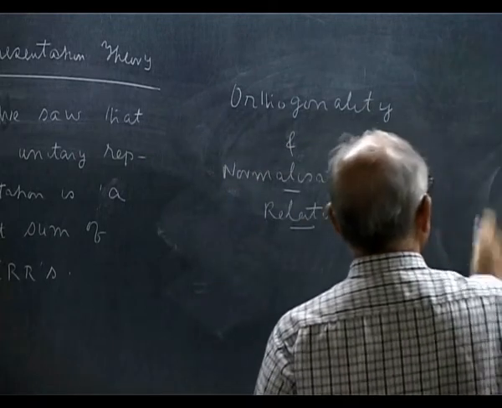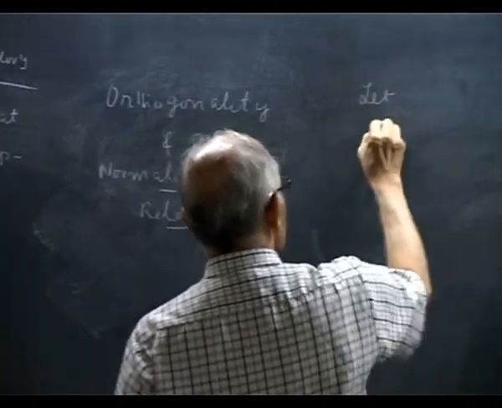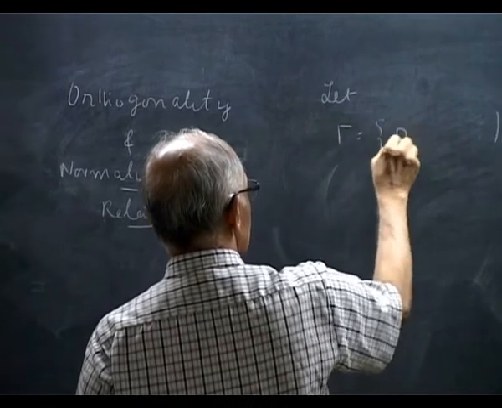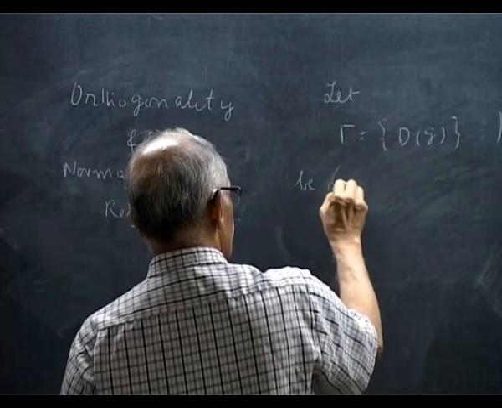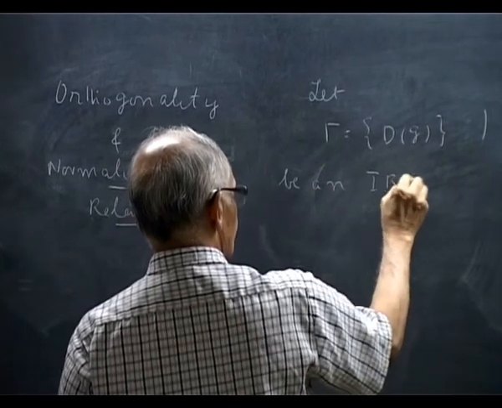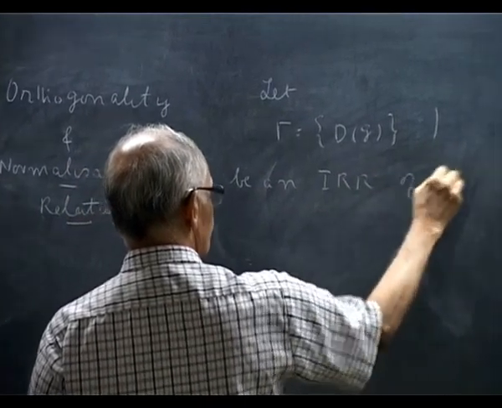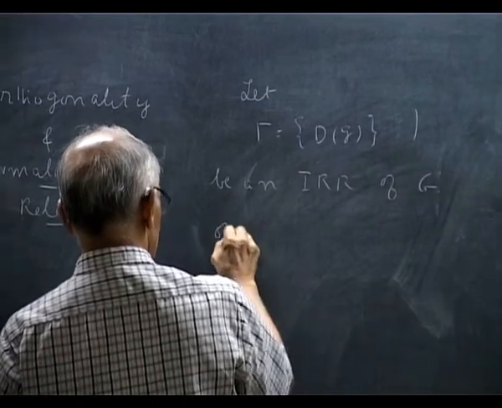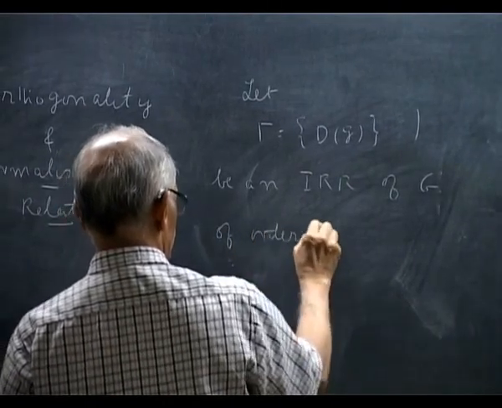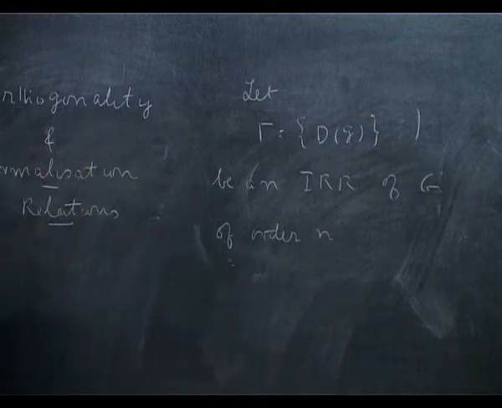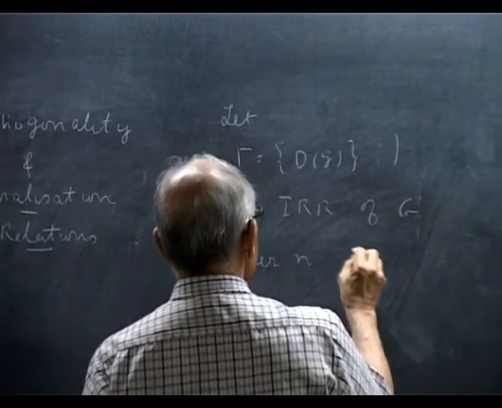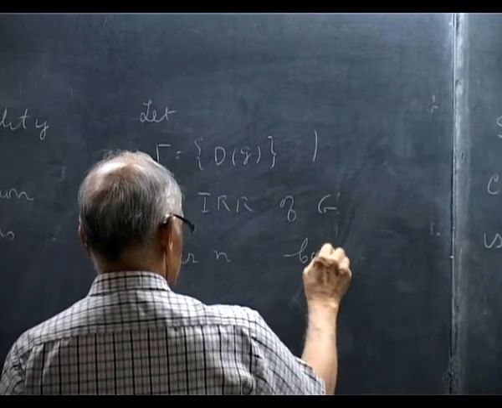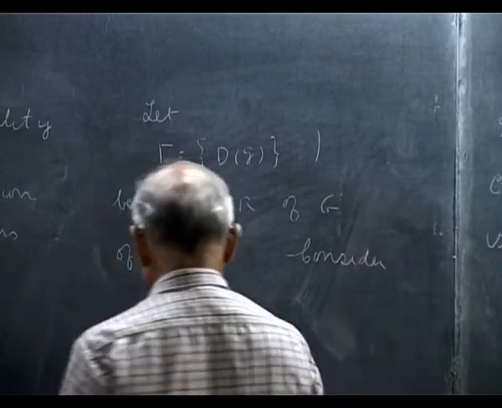Okay. So let's say gamma of G be an irreducible representation of G of order n. Okay. Consider the following object.